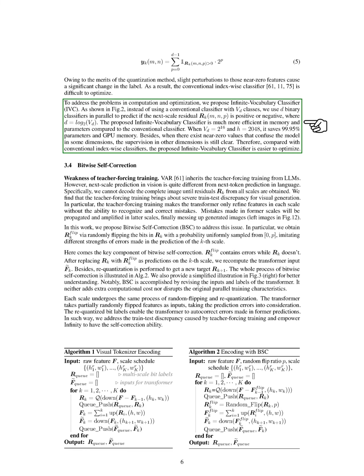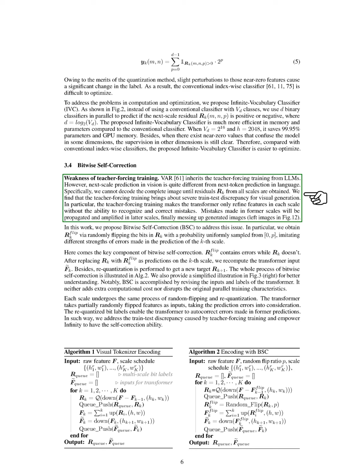To solve these computational and optimization issues, we propose the IVC, which uses multiple binary classifiers in parallel to determine if the next scale residual is positive or negative, significantly reducing memory and parameter requirements. For example, with a vocabulary size of 2 raised to the power of 16 and a height of 2048, we save nearly all parameters and GPU memory. Moreover, when there are near-zero values that confuse the model, supervision in other dimensions remains clear, making the IVC easier to optimize compared to traditional classifiers.